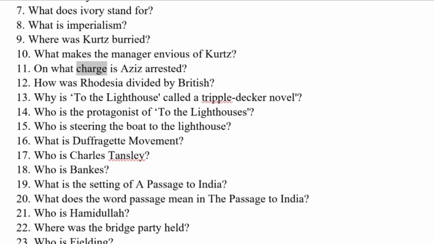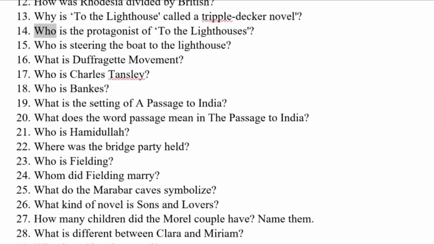On what charge is Aziz arrested? How is Rhodesia divided by British? Why is To the Lighthouse called a triple-decker novel? Who is the protagonist of To the Lighthouse? Who is steering the boat to the lighthouse?